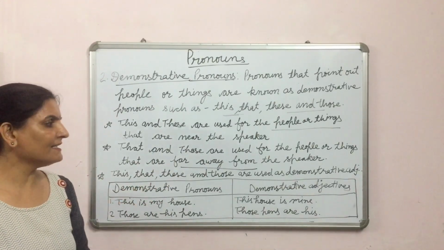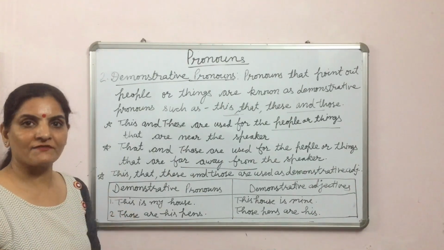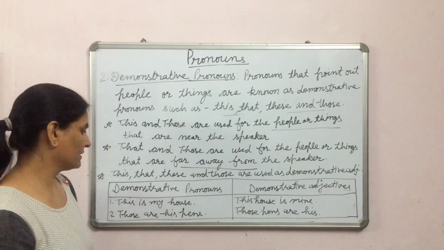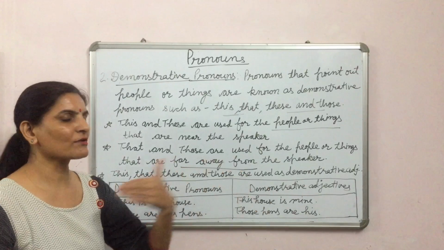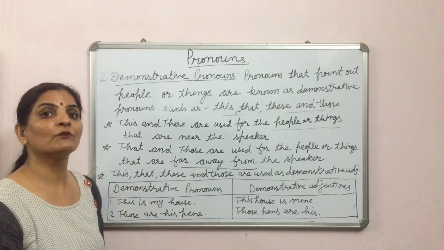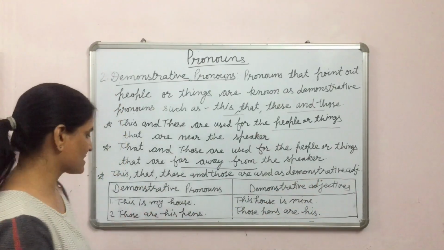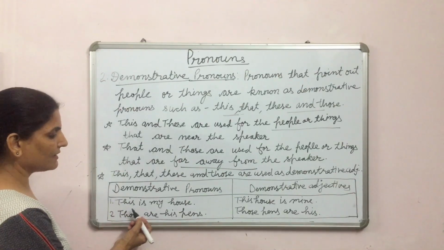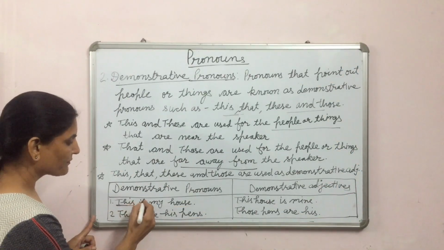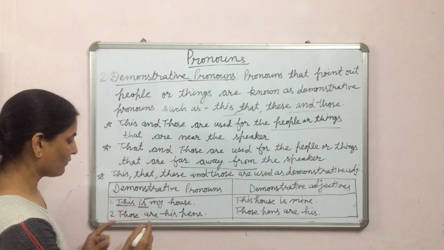This, that, these and those are used as demonstrative adjectives also. Let us see the difference between demonstrative pronouns and demonstrative adjectives. Demonstrative pronouns always go with verbs and demonstrative adjectives go with nouns. Look at the first example. This is my house. This is followed by a verb, so it is a demonstrative pronoun.